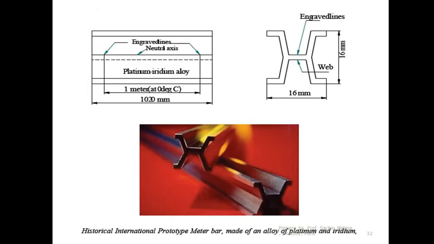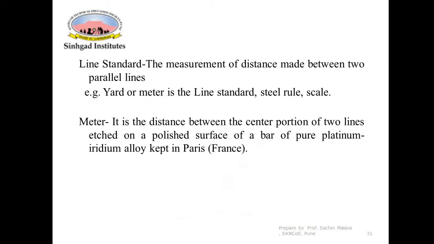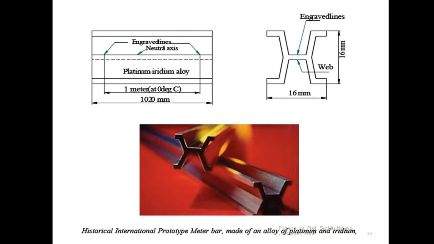Now, whatever is defined in the last slide, we will try to understand now. This is the actual prototype of a 1 meter bar. The section of this bar is shown here. It has a wave like section.